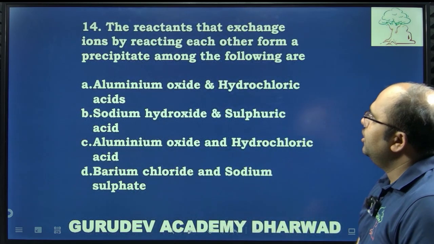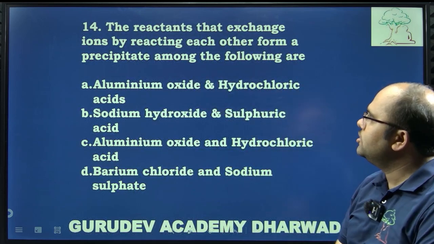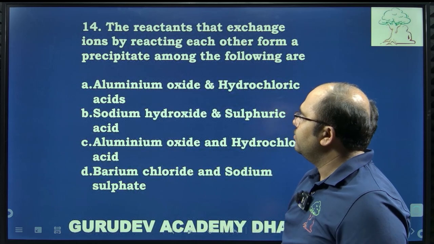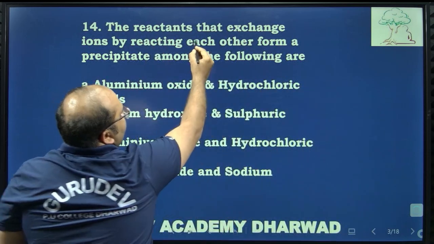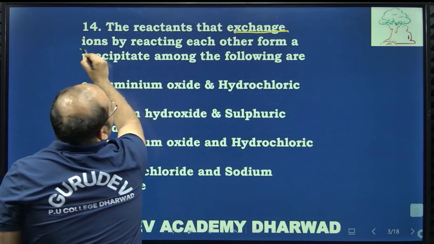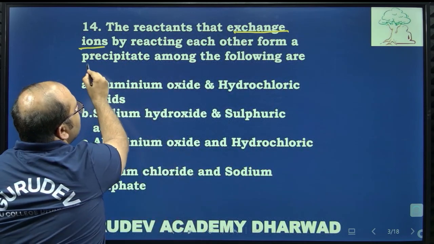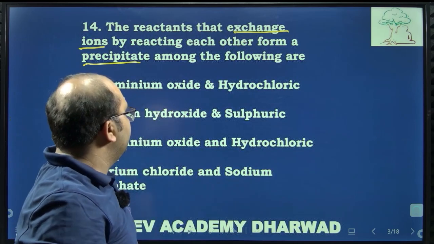Now the second question is, the reactants that exchange ions by reacting with each other to form a precipitate, among the following, are. So what is the thing you have to observe here? The reactants that exchange the ions. Ion exchange should happen, and along with that, what should form? A precipitate should also form. So that will be taken care of here.